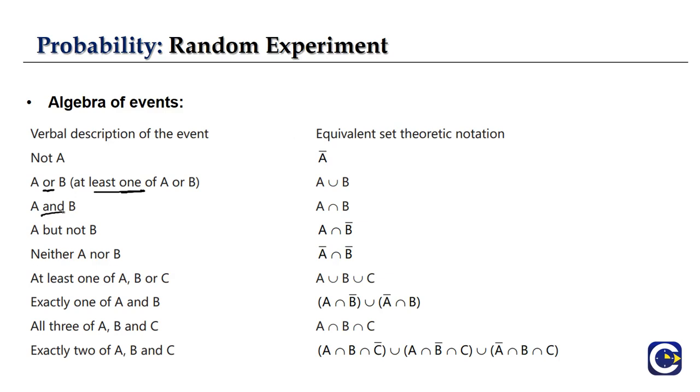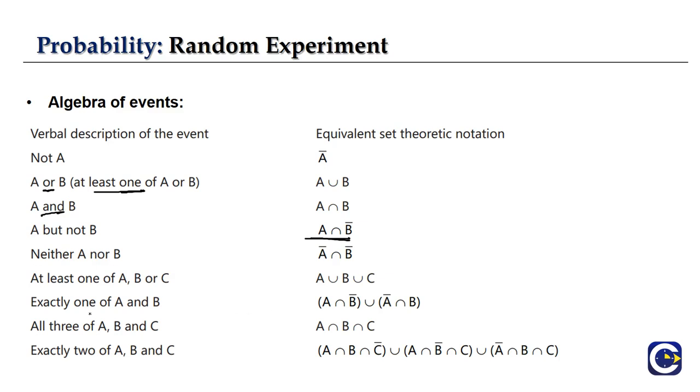Or means union, and means intersection. A but not B means A can be there but not B, so it will be A intersection B bar. Then neither A nor B, so both can't be possible, so A bar intersection B bar. At least one of A, B and C: when we have at least, it means or, so it will be the union of all. Exactly one of A and B: they haven't said both, so it will be one of. So the first case will be A intersection B bar, union, A bar intersection B. So when we have exactly one, this will be our notation.